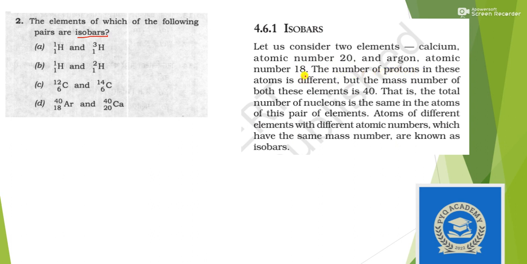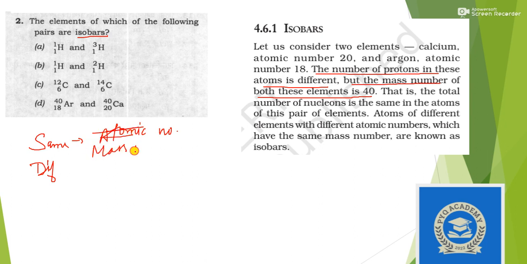The number of protons in these atoms is different, but the mass number of both these elements is the same. That means same mass number but different atomic number.